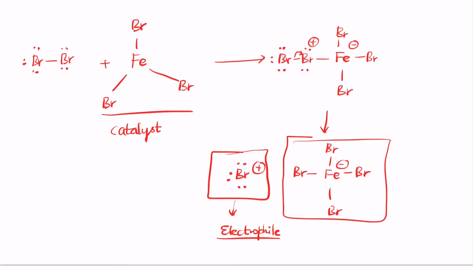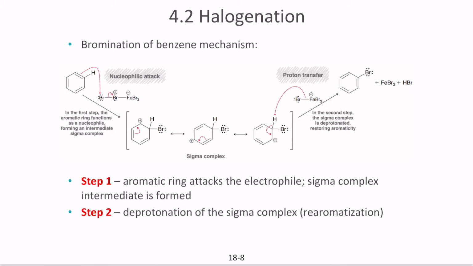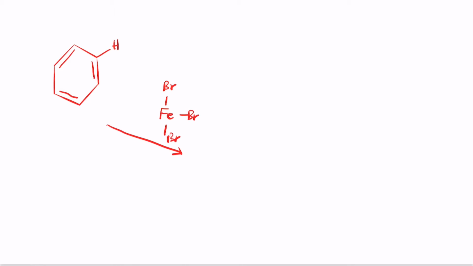Now let's take a look at how the bromination of benzene will occur. So let's take a simple benzene molecule. In this benzene molecule you have a proton. So what happens here is you have this entire structure of ferric bromide with a negative charge on the iron and a bromine with a positive charge.